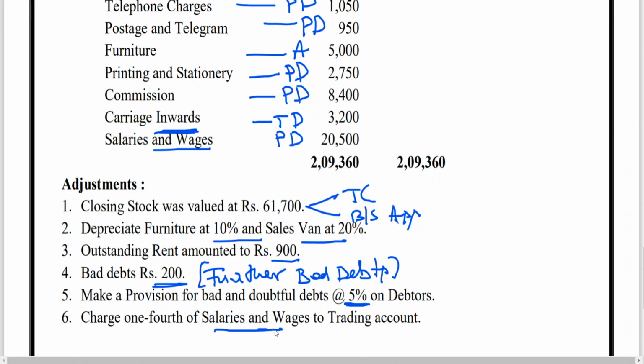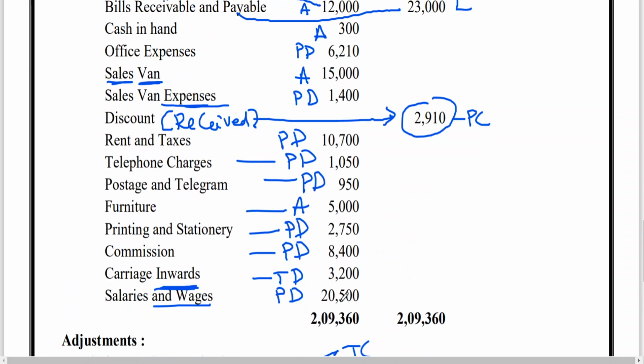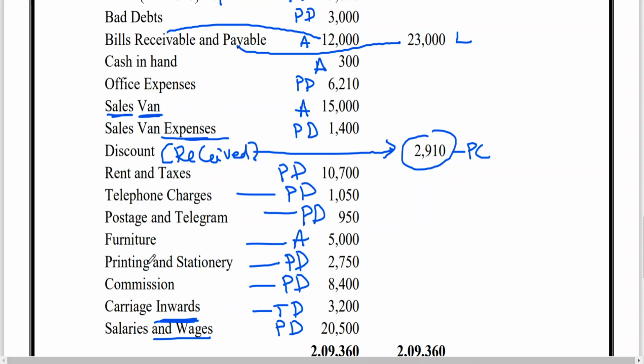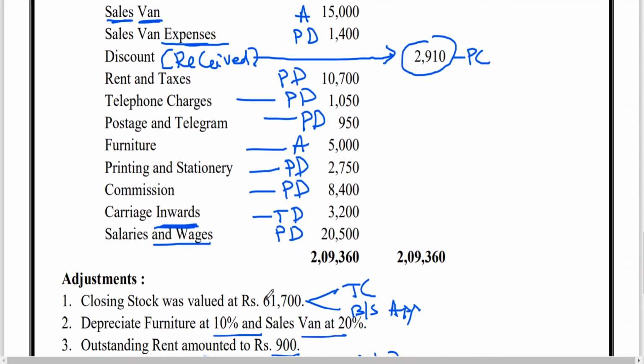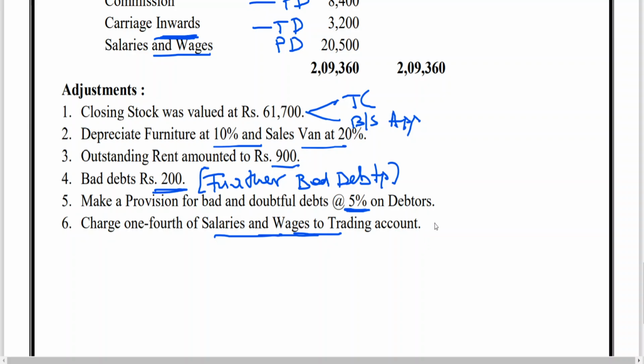Charge 1/4 of salaries and wages to trading account. What are salaries and wages? 20,500, no? 20,500 into 1/4 comes to 5,125 for the trading account.